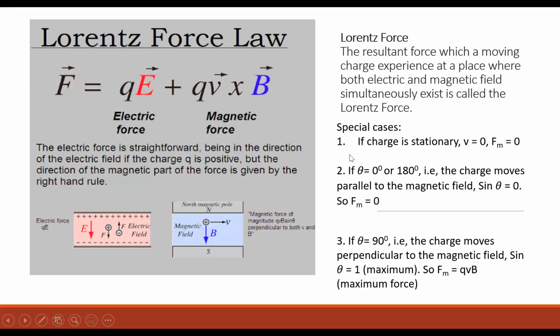And here I have mentioned again the special cases where force will be equal to 0. If the charge is stationary, velocity is 0, so the magnetic force is 0. And if theta is 0 degree or 180 degree, which means the charge moves parallel to the magnetic field, either in the direction of magnetic field or opposite to magnetic field, sine theta will be 0. So the magnetic force will be 0. Now, if theta is equal to 90 degree, which means the velocity and the magnetic field are perpendicular as shown in this figure, then the force is maximum.